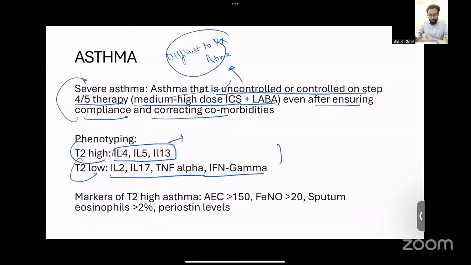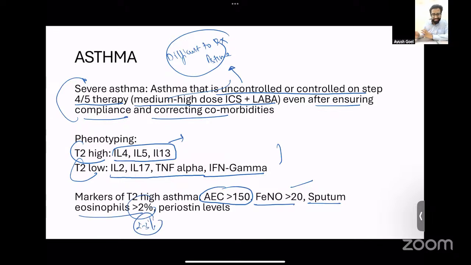So what are the different markers that tell you that these cytokines are high in the body, or the patient is having T2 high asthma? The markers that we use are the absolute eosinophil count, which if it is more than 150 signifies T2 high. We look at FeNO, that is the fraction of exhaled nitric oxide. If it is more than 20 parts per billion, we can also look at the sputum eosinophils, which can vary from 2 to 3% as given in different texts and review articles. Another experimental molecule that can be used is periostin levels. But practically what we are using is absolute eosinophil count and FeNO. So this is what we practically use.